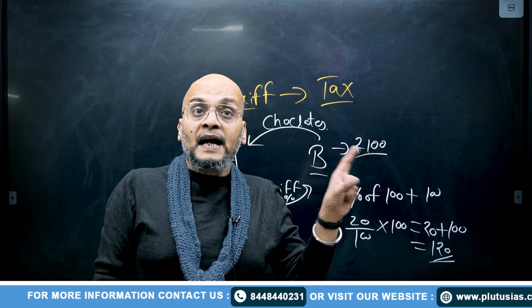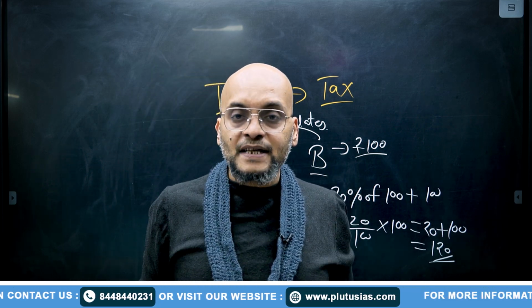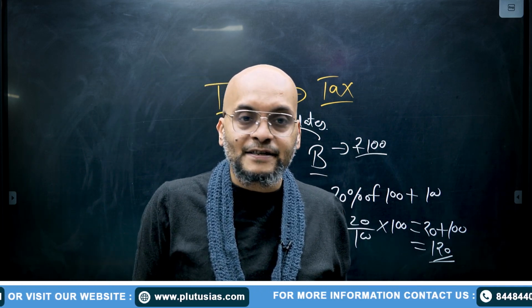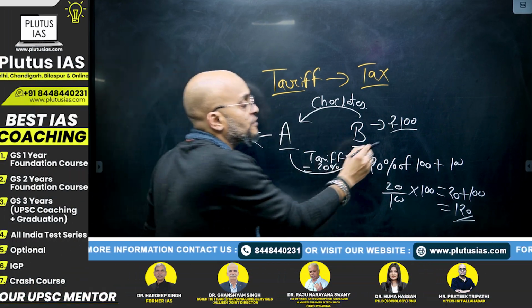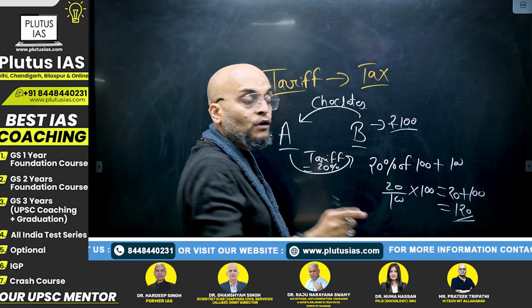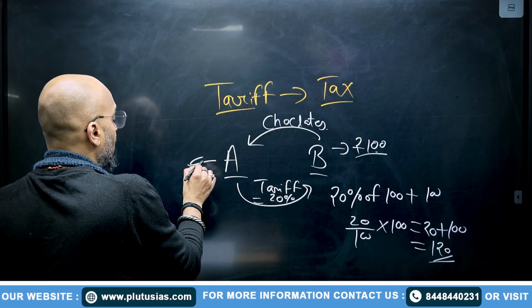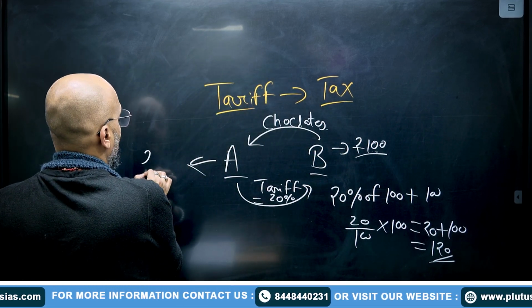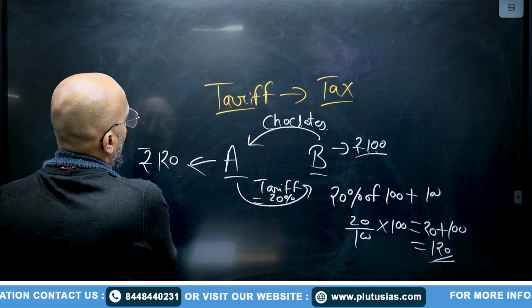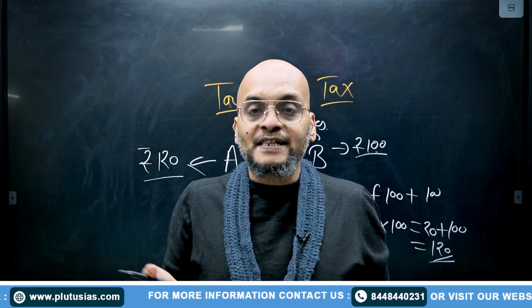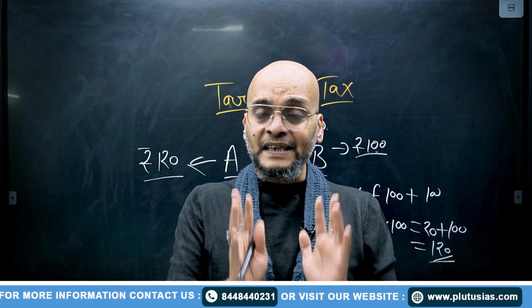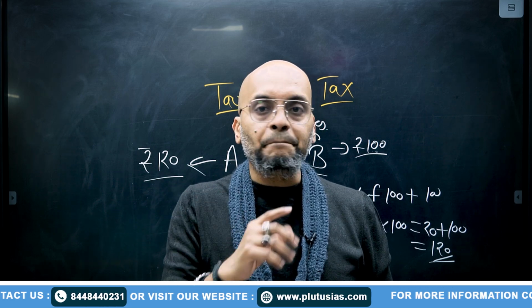Now this chocolate has become expensive since its price has increased. In country A, this chocolate whose actual price is 100 rupees will now be sold in the market at 120 rupees. It has become costlier. Its price has increased. So that's what happens when tariff is applied.